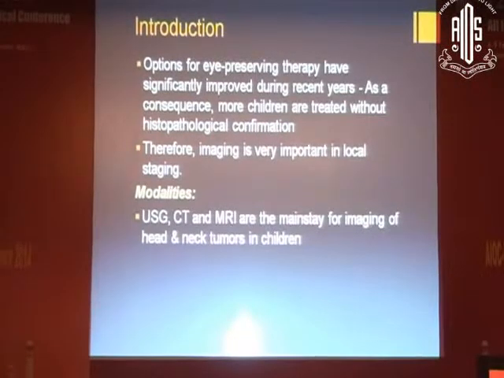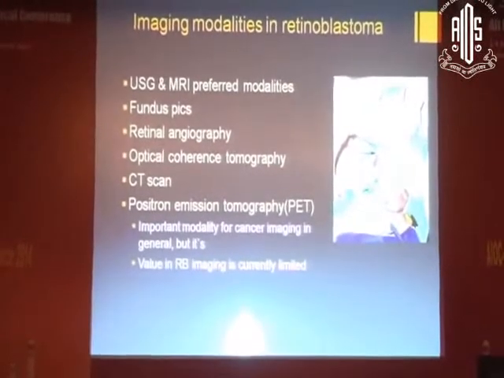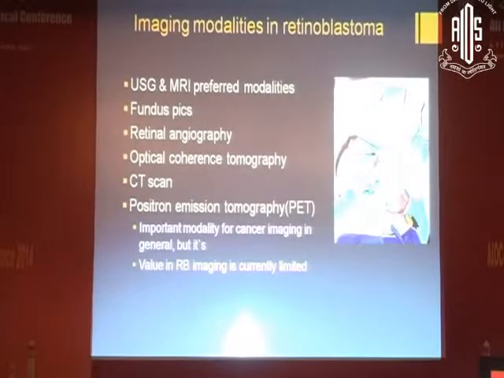The mainstay for imaging of head and neck tumors in children. And when it comes to imaging modalities in retinoblastoma, ultrasonography and MRI are the preferred modalities. The other modalities available to us are fundus pictures, retinal angiography, optical coherence tomography, CT scan, and PET scan. Now, the PET scan is an important modality for cancer imaging in general, but its value in retinoblastoma imaging is currently limited.